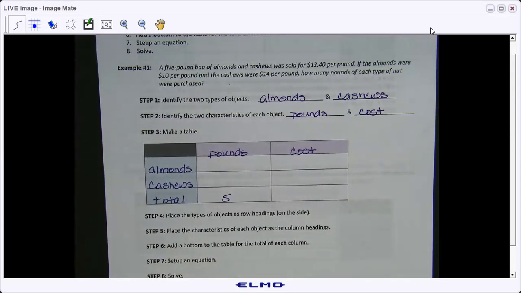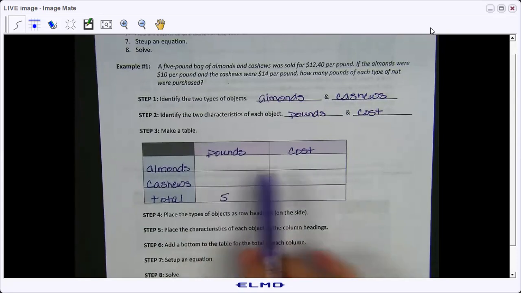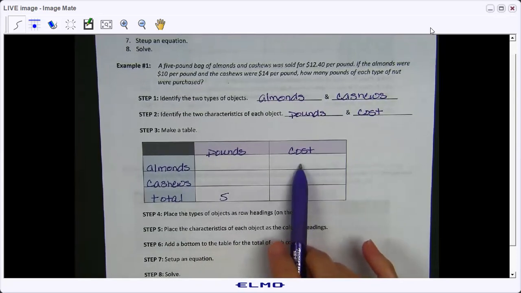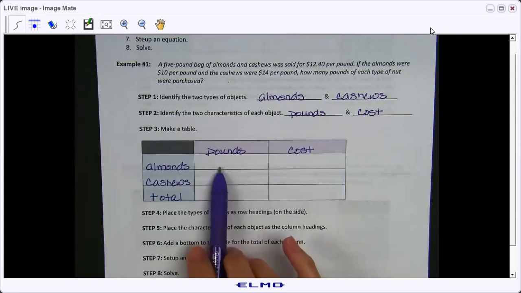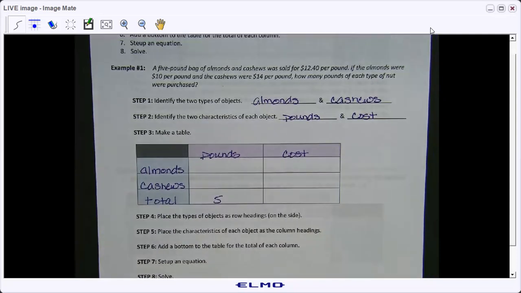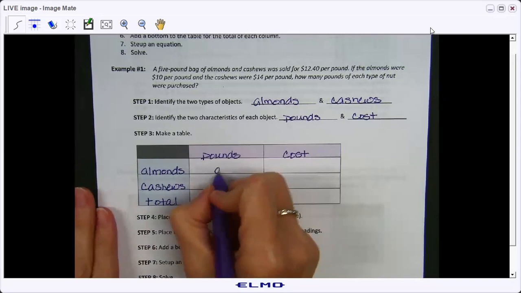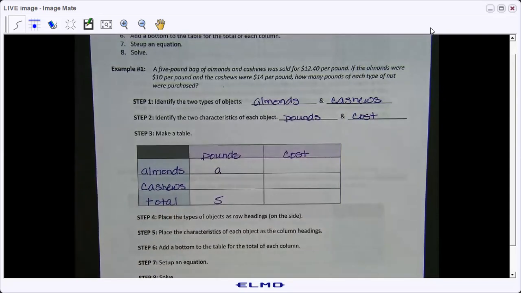Okay. What else do we know about pounds? $10 per pound. It's almonds for $10 per pound. Okay, and we're talking about cost right there, right? So the almonds here for the cost would be $10 per pound. Do we know how many pounds? No, we don't. So I am going to use the variable A for almonds. We do not know how many pounds of almonds that we have, but we want to know.